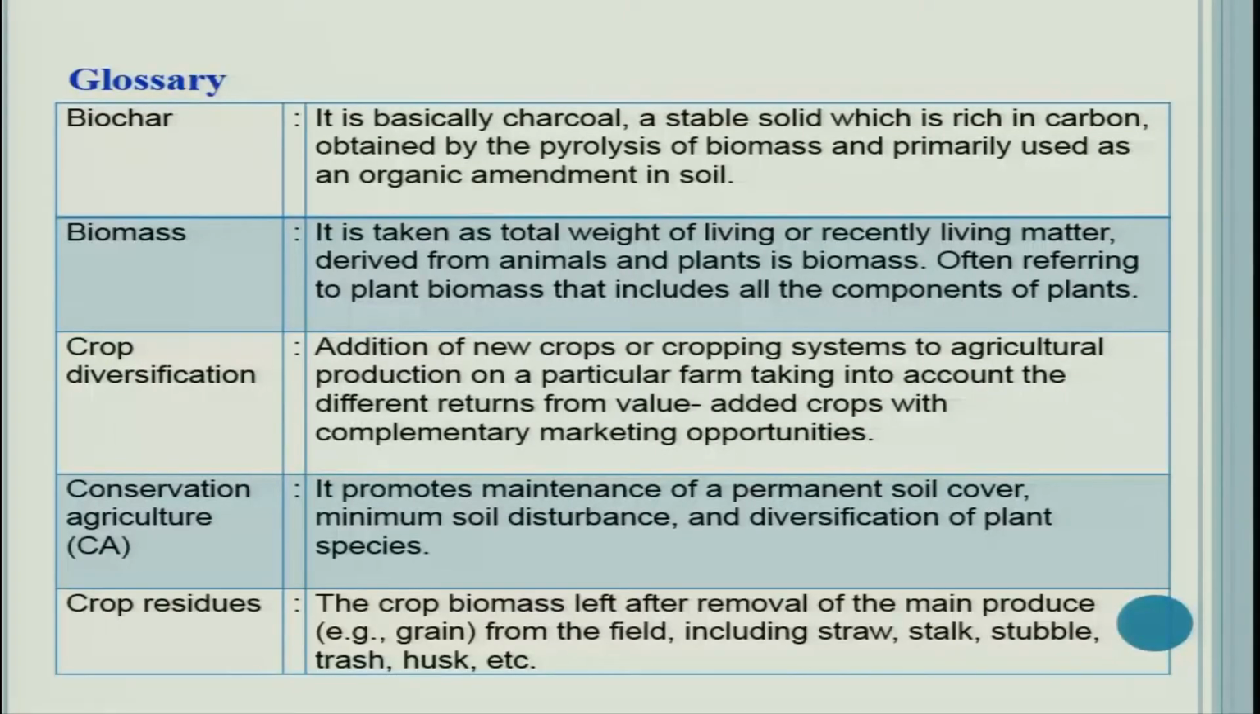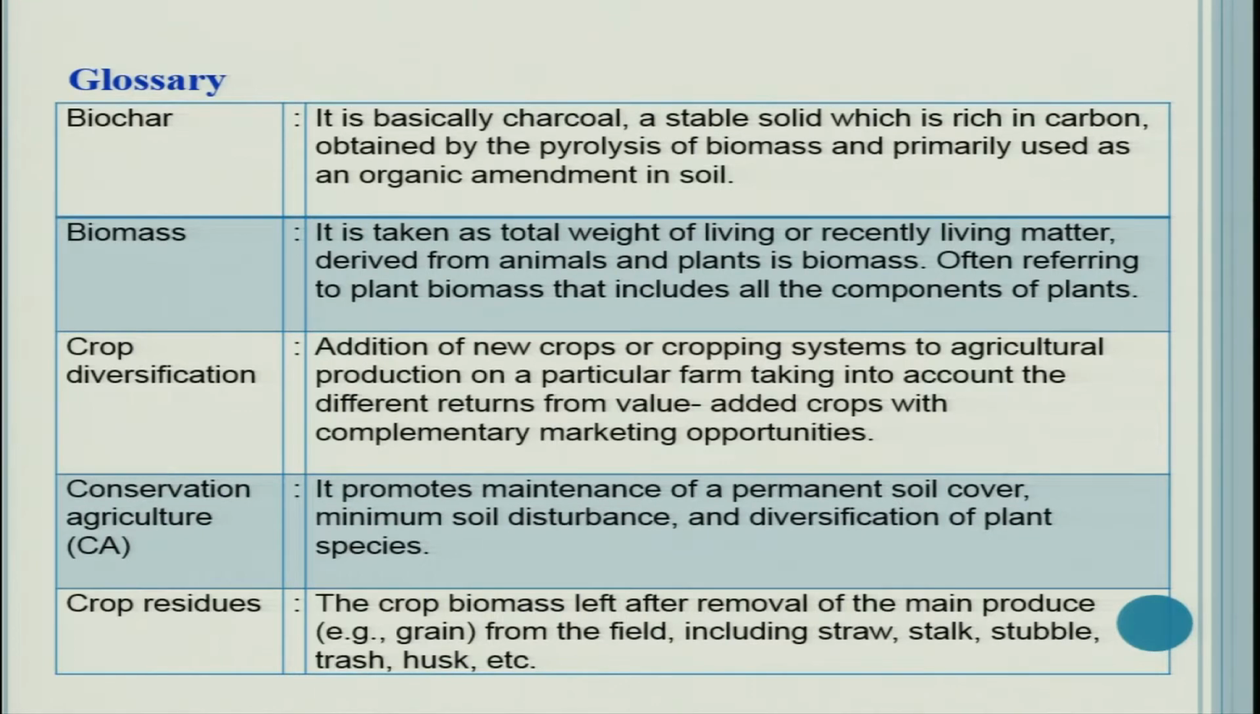But before we actually start, let us see some words which are associated with this lecture. So, biochar, you must have heard this term. It is basically charcoal made up of carbon, a stable solid which is rich in carbon, obtained by the pyrolysis of biomass and primarily used as an organic amendment in soil. Biomass is taken as the total weight of living or recently living matter derived from animals and plants, often referring to plant biomass that includes all the components of the plants.